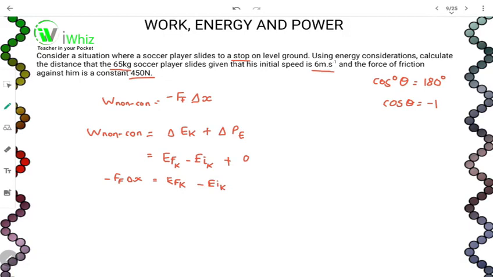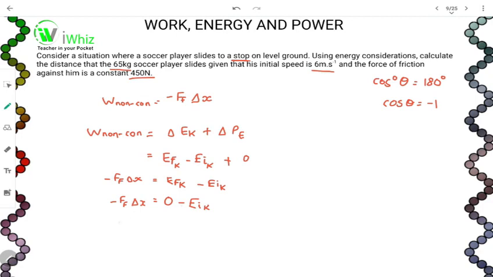Once we've done that, when we look at the final kinetic energy, it says consider the situation where the soccer player slides to a stop. So the soccer player ends up at 0. His kinetic energy is 0 because he's not moving. There is no motion. So we can say that this kinetic energy final is equal to 0. Why is it 0? Because the soccer player slid all the way to a stop. Then we got minus force of friction delta X equal to minus the initial kinetic energy.